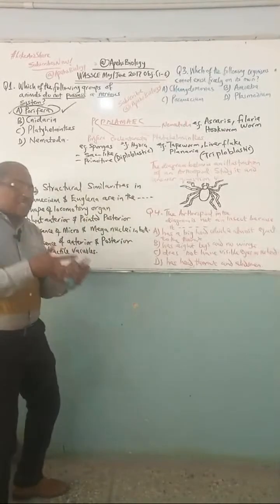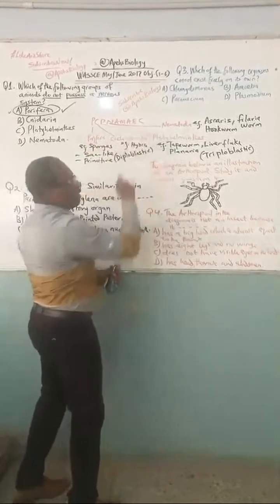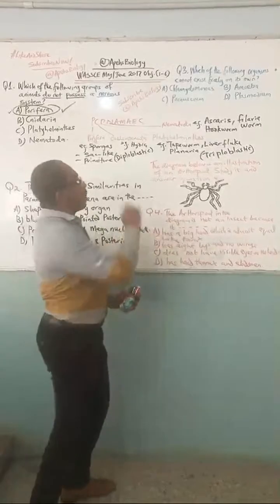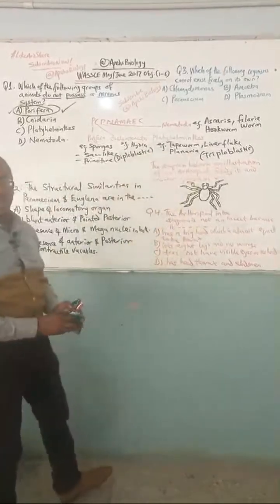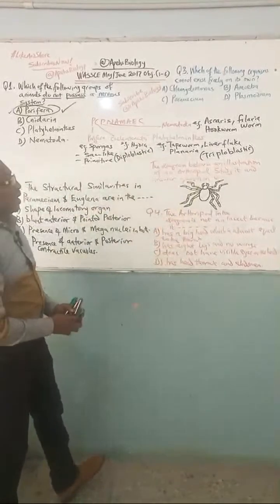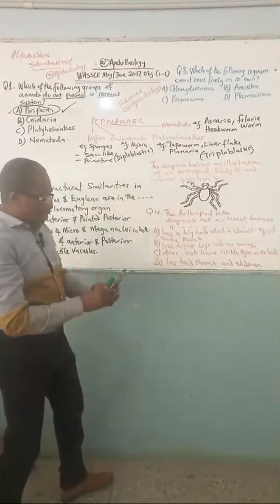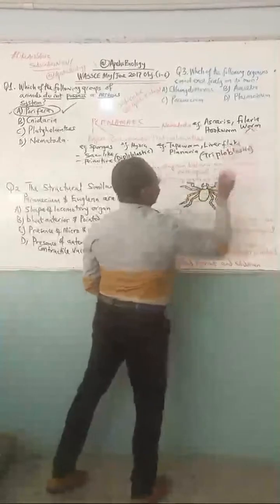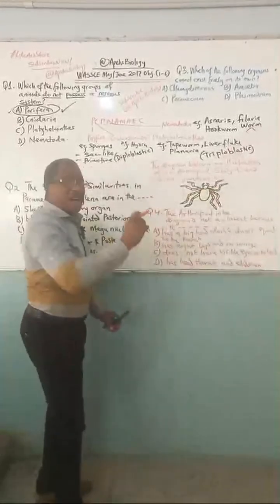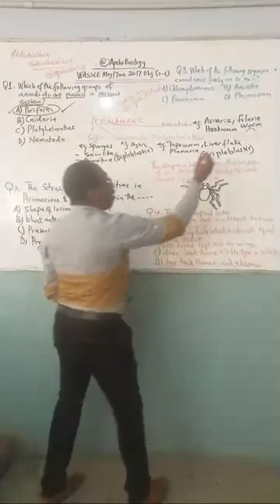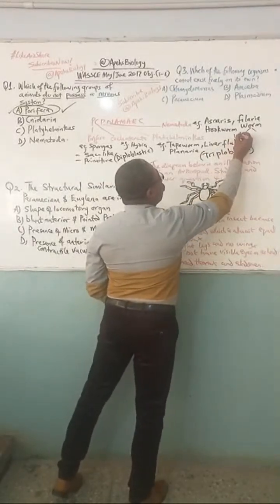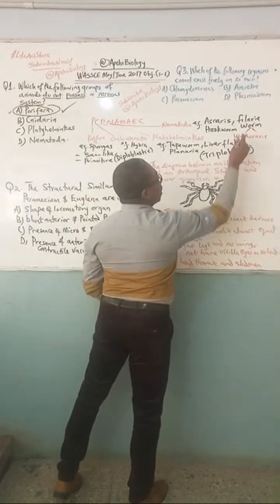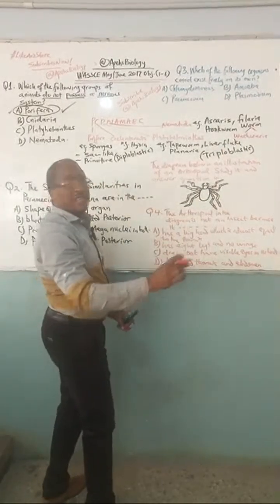When you understand this principle of classifying living things, watch my video on classification. You will see how I unleash all the methods of classifying members of kingdom Animalia. Remember too, as an additional point, filaria worms are also parasitic worms. You have the filaria worm called Wuchereria bancrofti, which is responsible for elephantiasis.